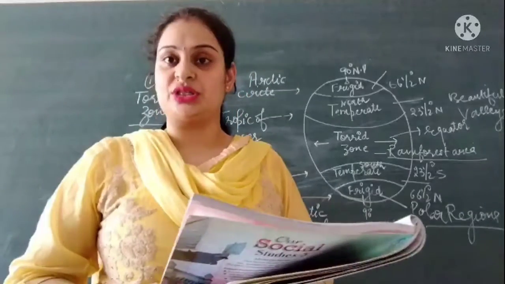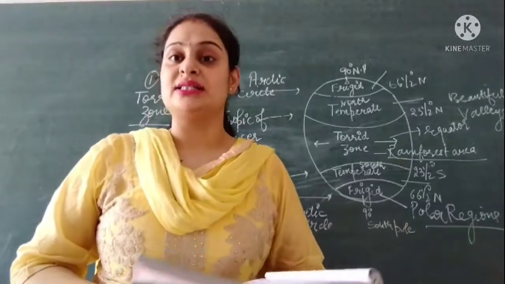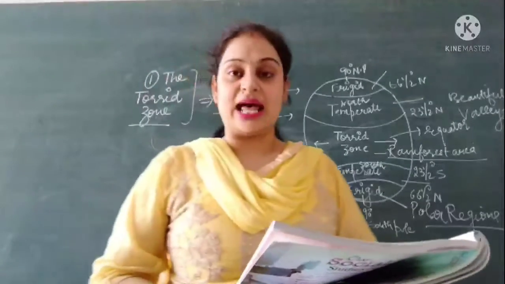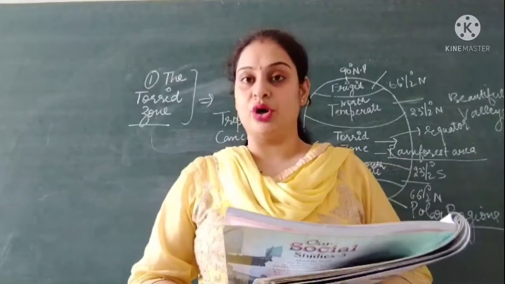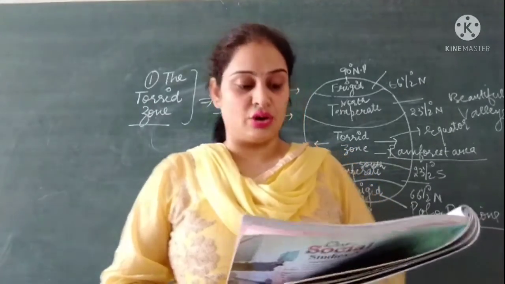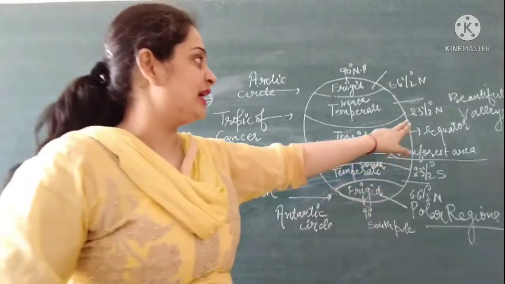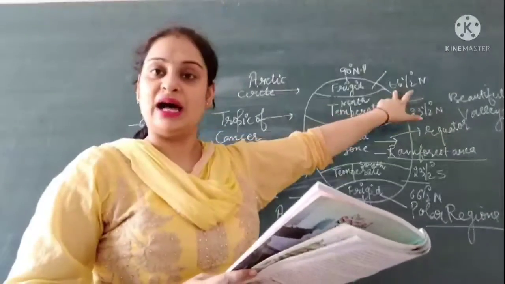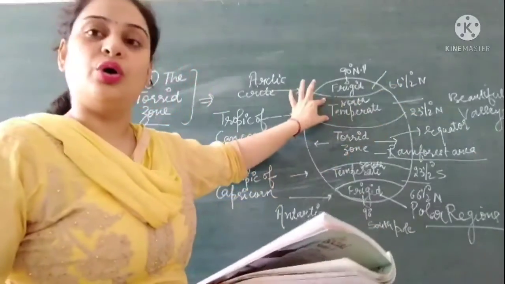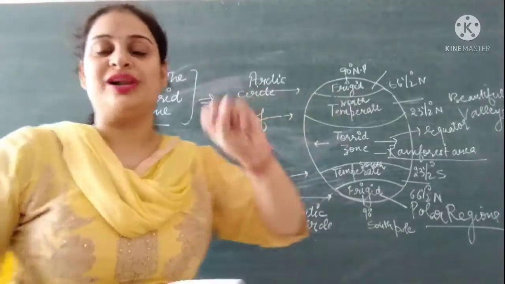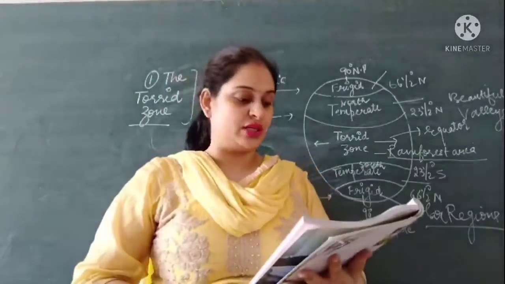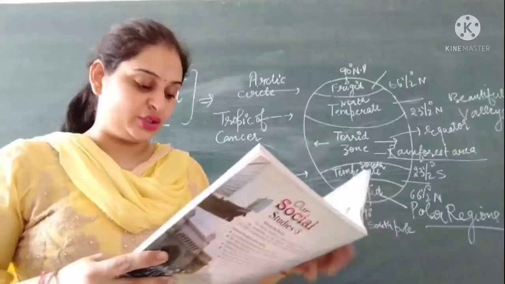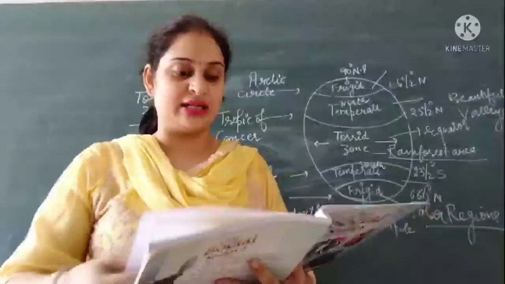Then the amount of moisture present in the air is called steam or humidity. And the last, the area that lies between 23.5 degree north and 66.5 degree north is called the north temperate zone. So you all have to find out the first, tick the correct option, which is the person who studies weather is called what. These are very short questions. We will discuss these questions later on.